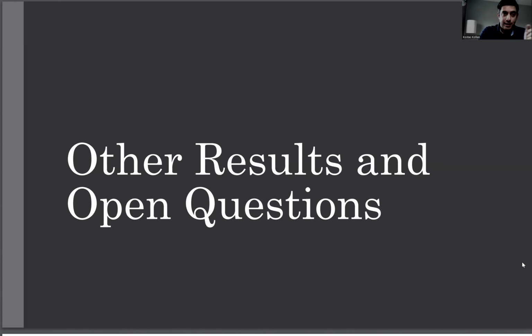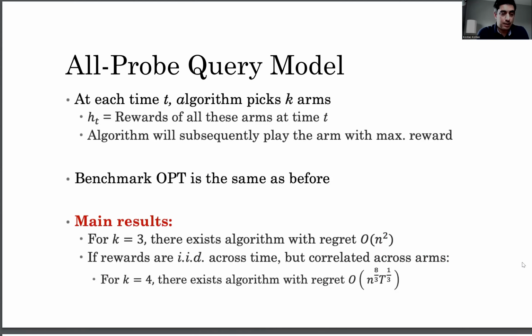So now I will mention one other setting that we considered in this paper very briefly, and then move on to conclusions and open questions. The model is called the all-probe query model. The difference from what we saw in the previous model for multi-armed bandits is that we will play k arms, more general than just two. And we will get as a hint the reward of all the k arms that we played, rather than just the one that we pick in the end.